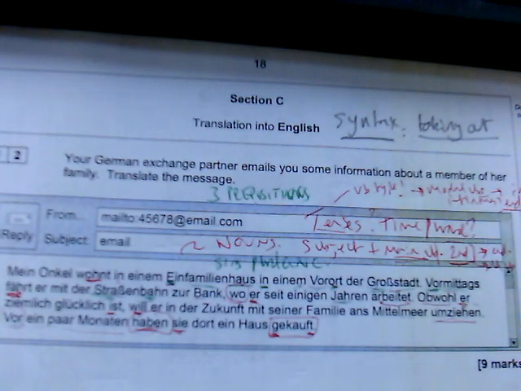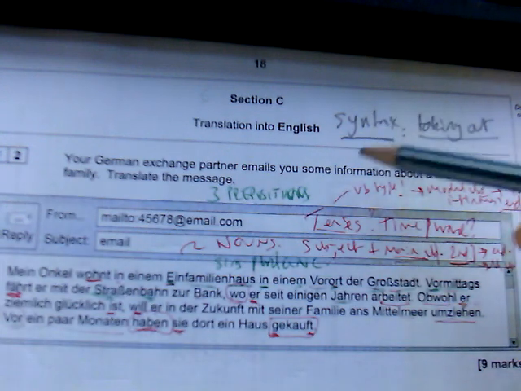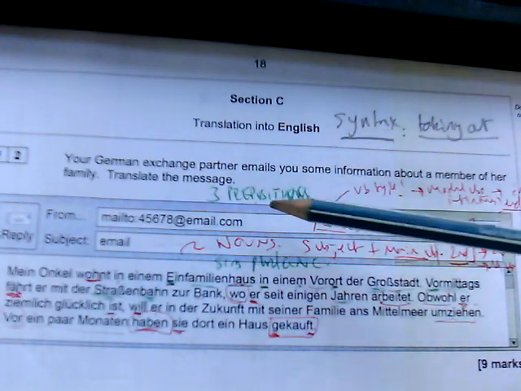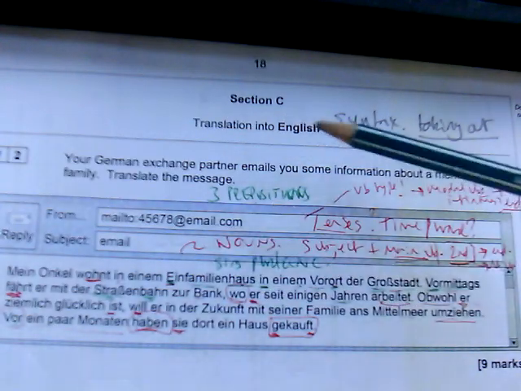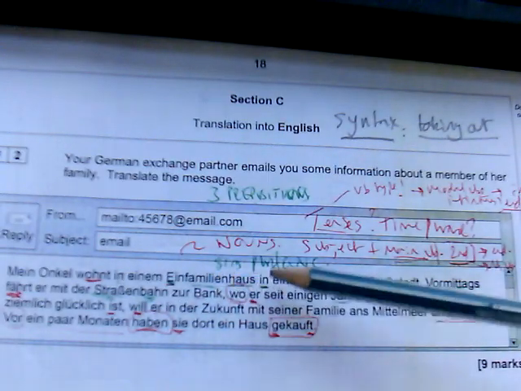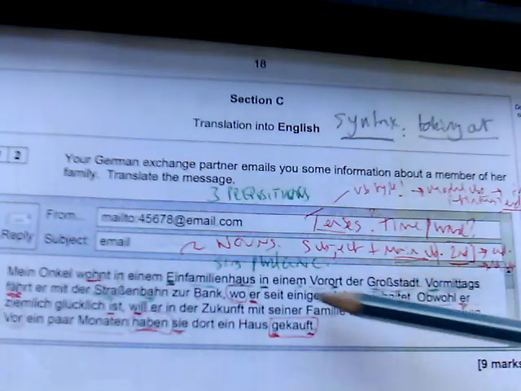And we're looking for a natural sounding translation, but what we do need to do is not be too dynamic. Dynamic equivalence is where you're making things sound really natural, and it could be paraphrasing, but we need to be careful with that in the exam context. Yes, of course, you could do that in everyday life, but in the exam context, the exam board wants to know that you know to change the word order. You need to know that you know your prepositions, that you know your specific vocabulary.